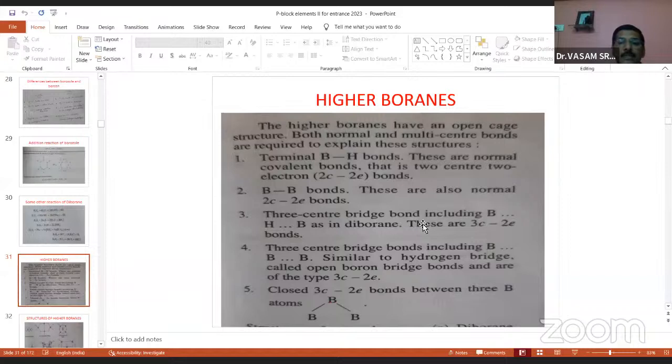This is a three-centered two-electron bridge bond, and the terminal bond is a two-centered two-electron covalent bond. Along with these two, the remaining two bonds, the B–B bond and the B–B–B bond, are also observed in higher boranes, three-centered two-electron and two-centered two-electron bonds. The four bonds are possible and observed in higher boranes.